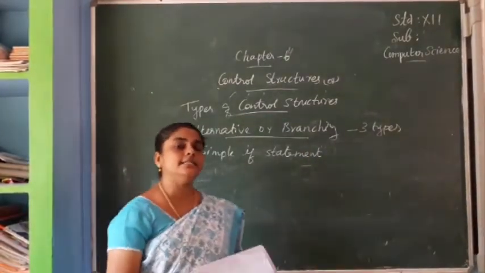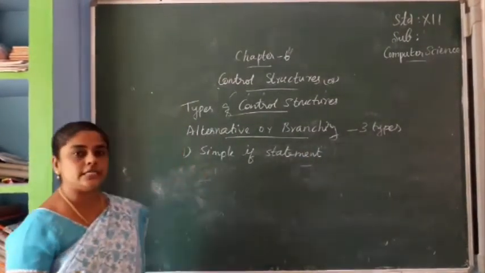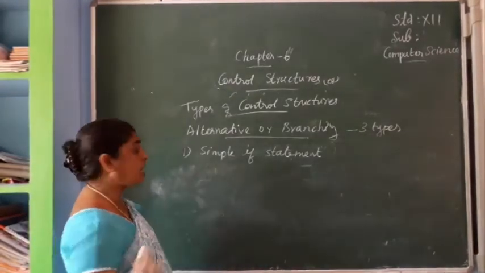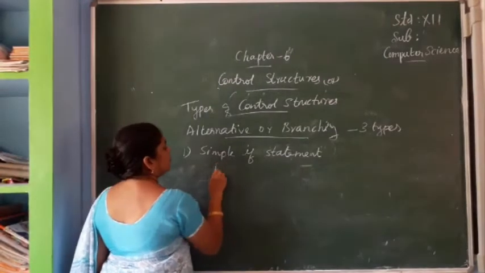Program to check whether the particular person is eligible to vote or not.